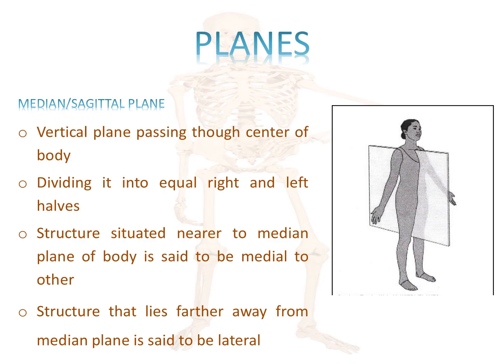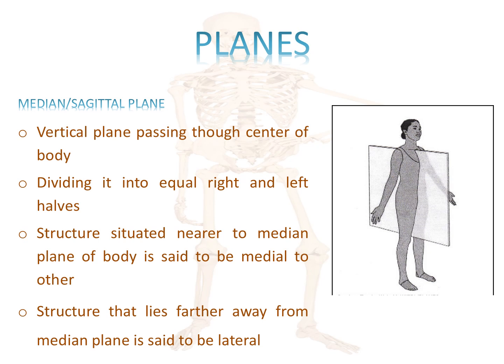Now I am going to tell you about planes. There are three types of planes: median plane, frontal plane, and horizontal plane. First of all, we discuss median or sagittal plane. The other name of median plane is sagittal plane. It means a vertical plane passing through center of body.